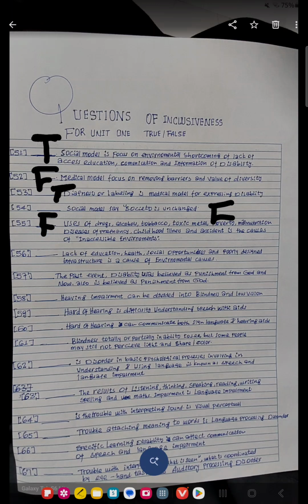Question number 56 says lack of education, healthy social opportunities, and poor design infrastructure are the cause of environmental. This crosses with question number 55. Lack of education, healthy social opportunity, and poor design infrastructure cause an inaccessible environment, not environmental. They cross each other. So the answer is false.